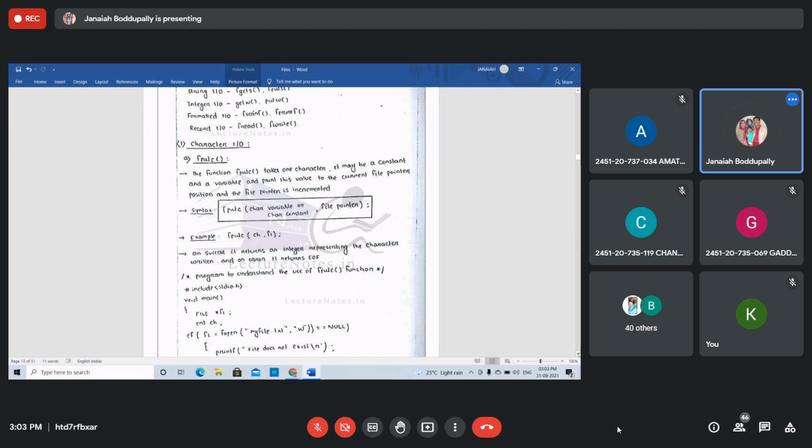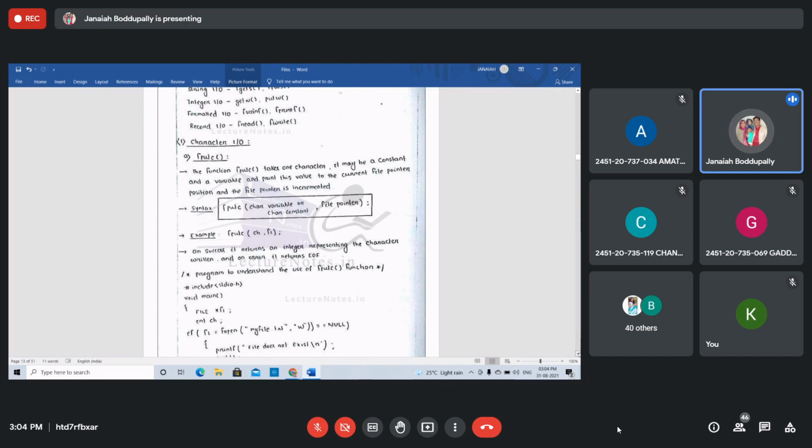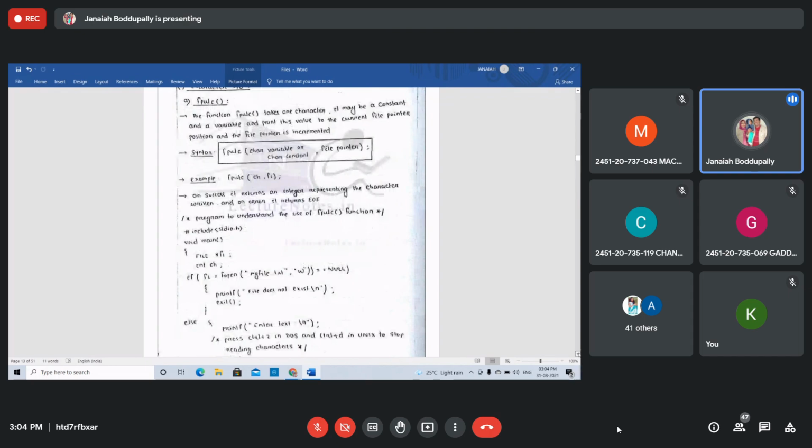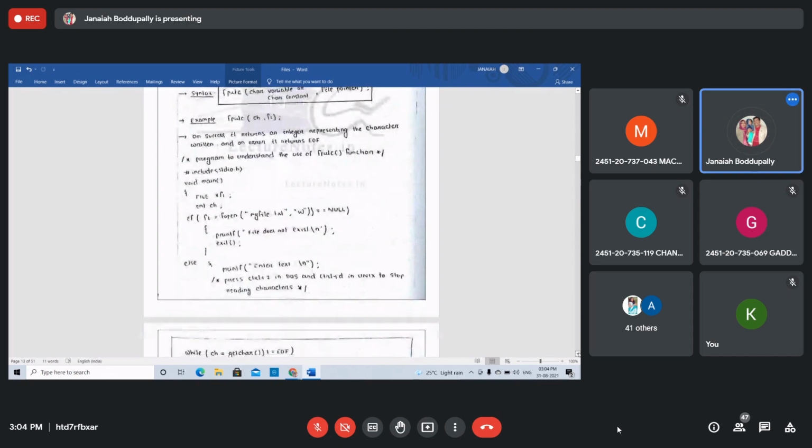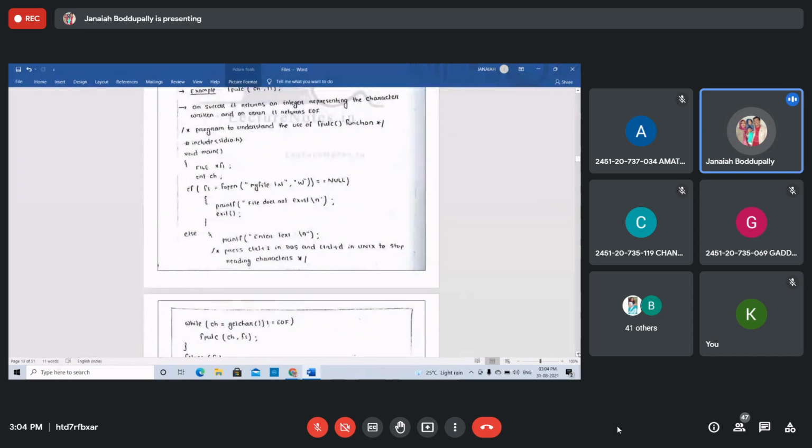On success, it returns an integer representing the character written, and on error it returns the end of file, EOF. Write one simple example program to understand the use of the fputc function. I am not executing all of these, there is no time. I am just giving a brief idea for the internal exam. Once again, I will take the class on files.